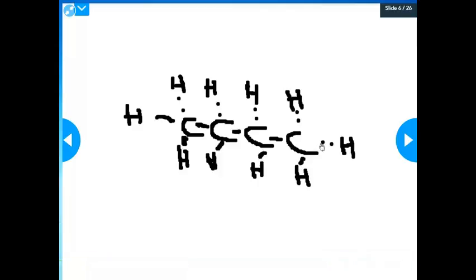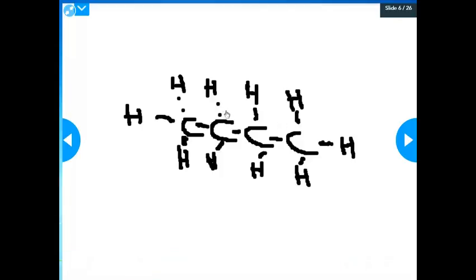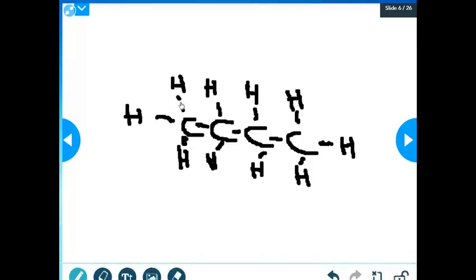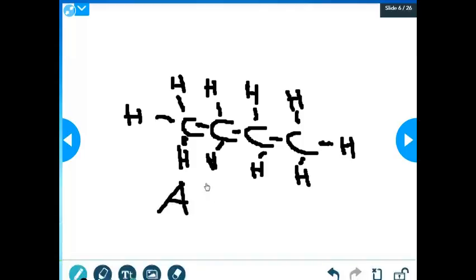As I'm connecting the dots here, I want to make sure that I have the total number of valence electrons correct, and that every hydrogen has 2, which it does. Every carbon has 8, which it does because it has 4 bonds, and that I have a total of 26 valence electrons, 16 from my 4 carbons and 10 from my hydrogen. So if I count, I have 2, 4, 6, 8, 10, 12, 14, 16, 18, 20, 22, 24, 26. So I do have 26 valence electrons. Because these are all single bonded in here, I don't have to add any more bonds, so this is going to be considered an alkane with the ANE.